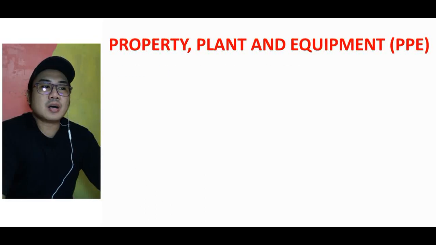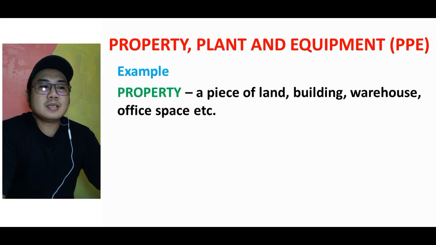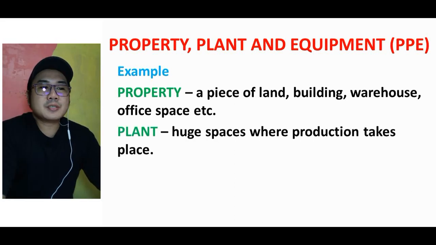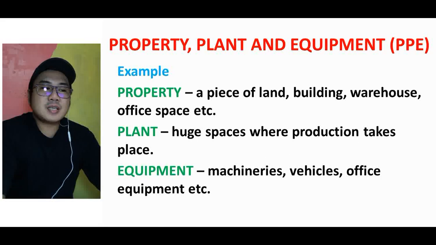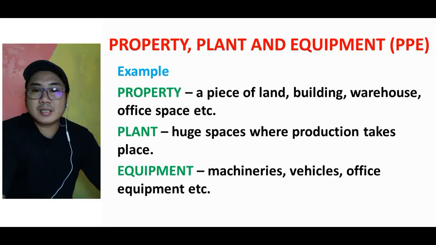Examples of PPE are: for property, it can be a piece of land, building, warehouse, office space, etc. A plant is a huge space where production takes place. Equipment, machineries, vehicles, office equipment, etc.